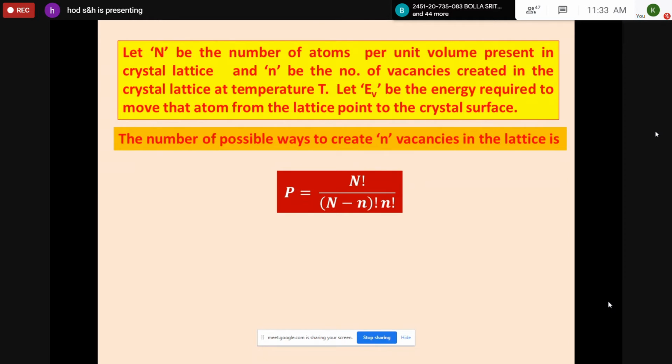So in the total atomic sites, the number of vacancies and number of atoms can be arranged by NCn ways, which gives the number of possible ways to create n vacancies in the lattice, given by P is equal to N factorial by N minus n factorial into n factorial.